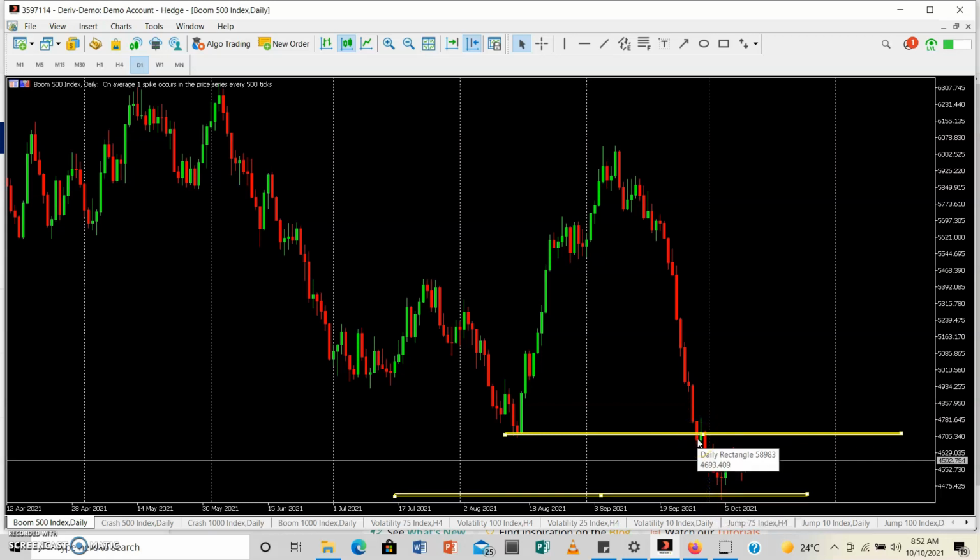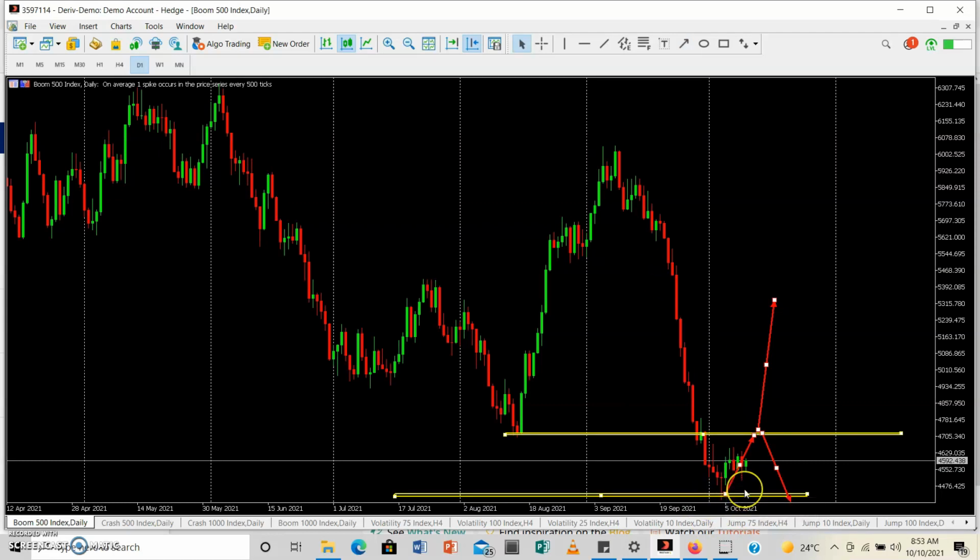So what is going to happen this coming week? Now that we know that price has already set the low, what usually happens is price will then retrace, go up to the previous low, and from the previous low, price can then decide to break it and continue in an uptrend, or price will then turn back down and continue the previous trend.